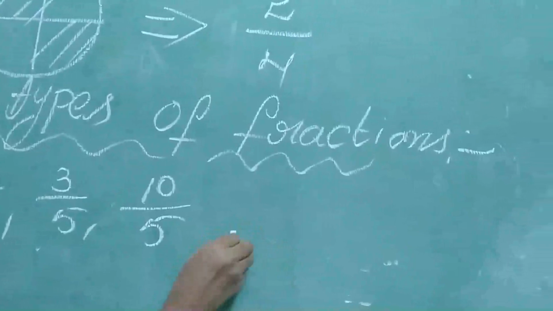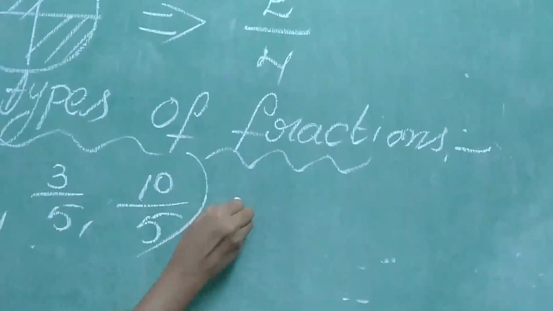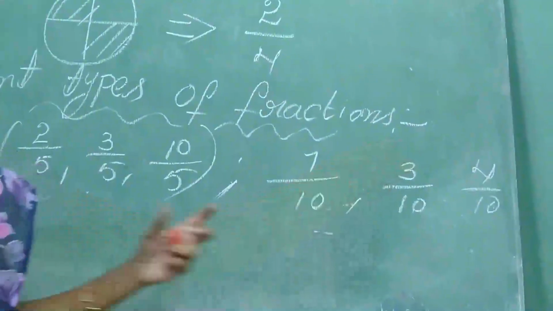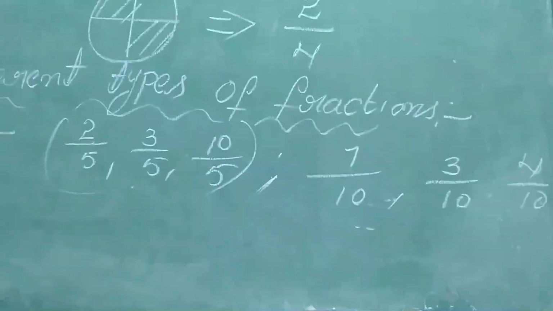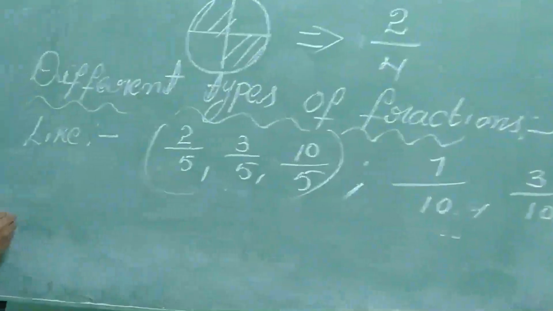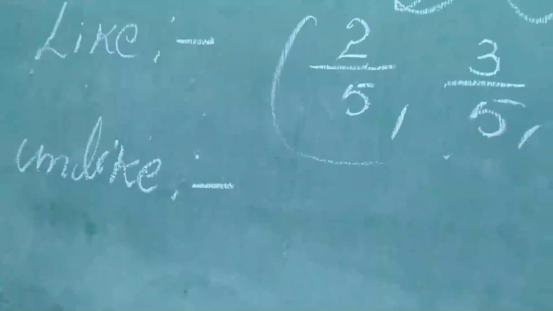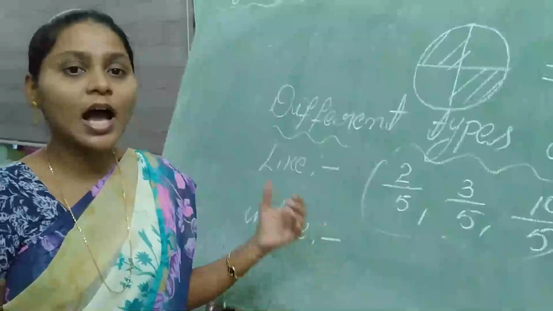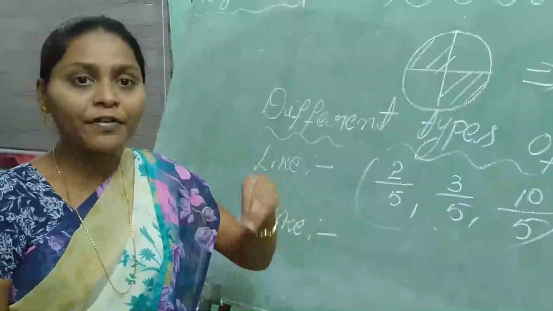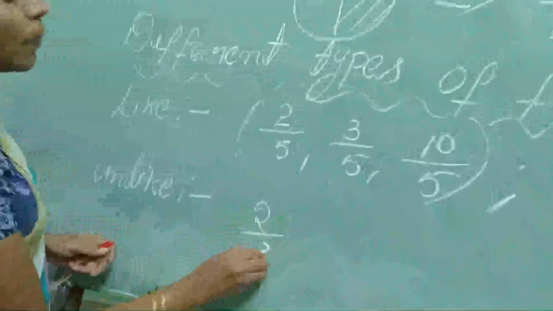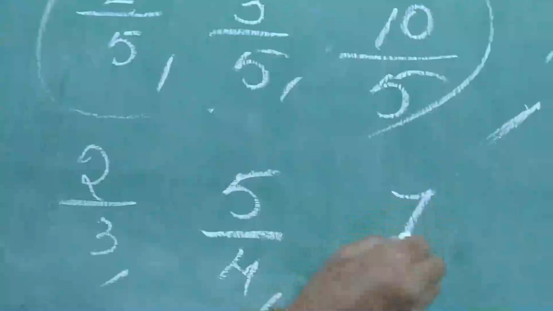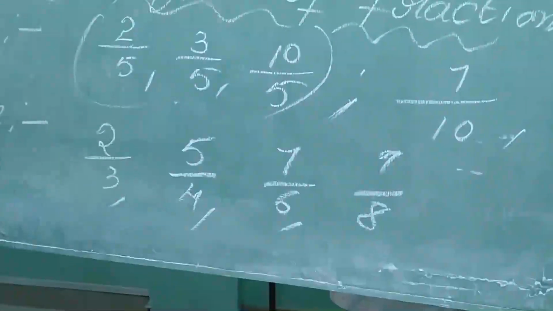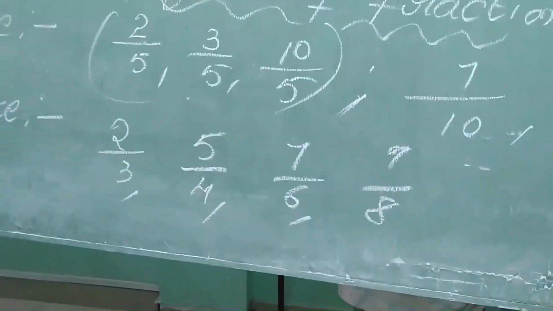Shall we write another group? This is one group. Like that. So what did you observe here? Here denominators are same, so we can say those are like fractions. Next, unlike fractions. Unlike fractions means fractions that have different denominators are called unlike fractions. For example, 2 by 3, 5 by 4, 7 by 6, 9 by 8 like that. Observe, are your denominators same? No. If the denominators are not same, those are called unlike fractions.